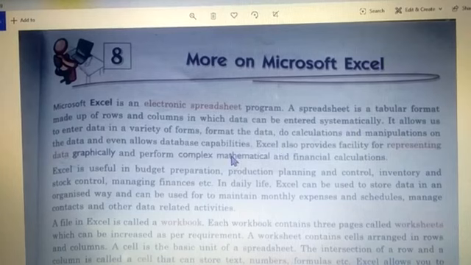Fine. Now, children, where Excel is used in budget preparation. Okay, and if you want to show the planning, like for example, if you want to show like in 2019 your company was having this much profit, in 2020 this, what are you aiming for 2021, that you can show, right? Then inventory is the list of all the items or things that you have, that is inventory, okay. Excel will help you to keep the inventory.